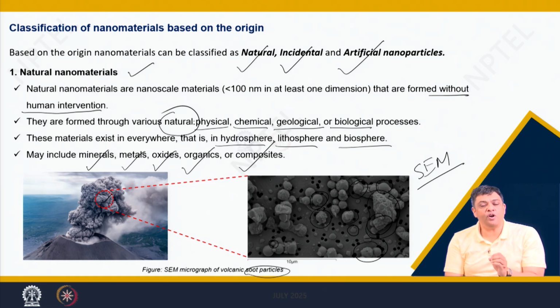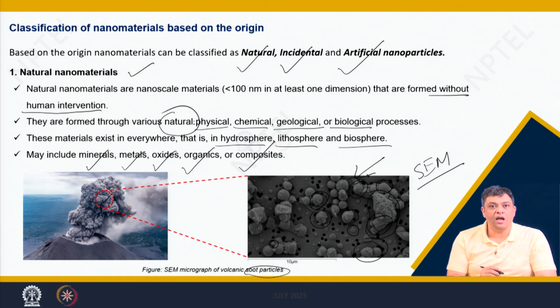So, what can we infer from just an SEM picture taken out of the soot particles collected from a volcanic eruption? That it constitutes different size particles which are inhomogeneously distributed, and the size of the particles ranges from very small, let us say from 20 nanometers to 5 micrometer.